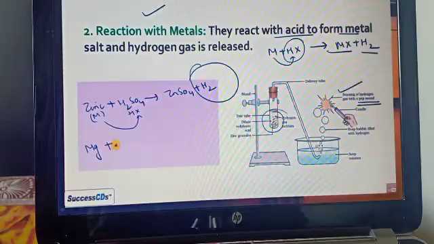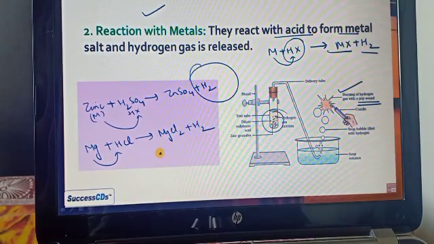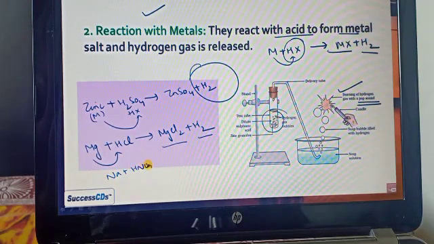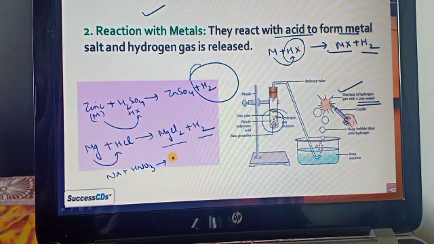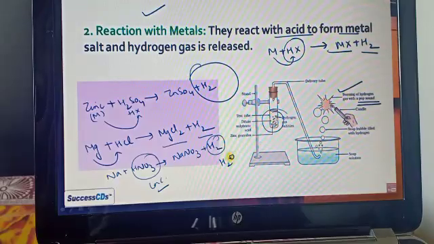If you take any metal, for example Mg, magnesium, which reacts with hydrochloric acid, then it forms magnesium chloride and hydrogen gas is released. If you do the reaction with any metal, you get the salt of the metal and hydrogen gas is released. Let's take sodium. Sodium reacts with nitric acid, HNO3, then it gives NaNO3 plus H2, hydrogen gas is released.